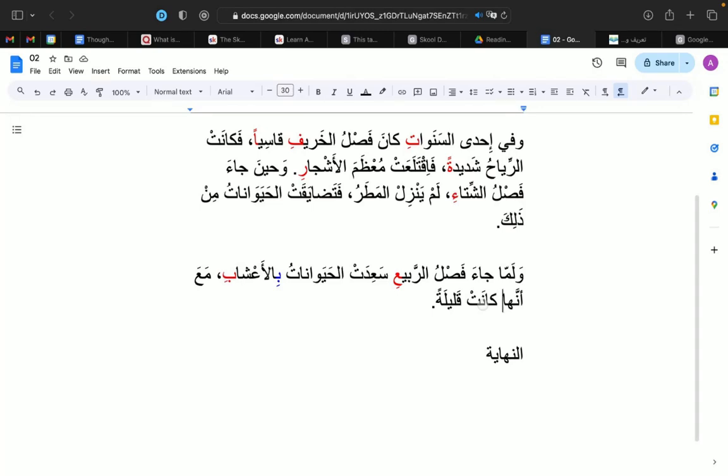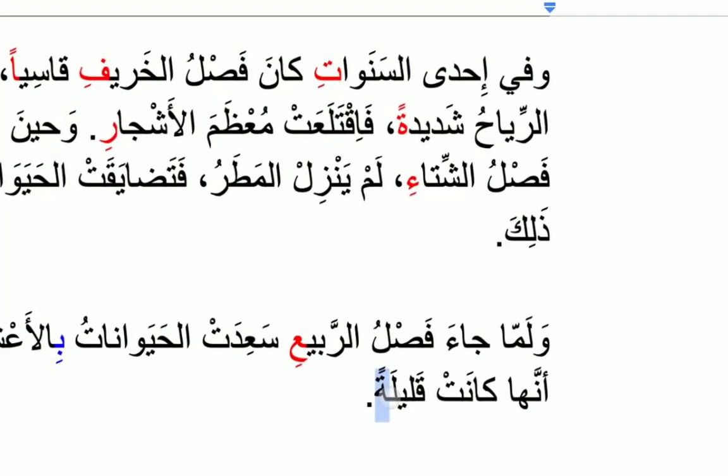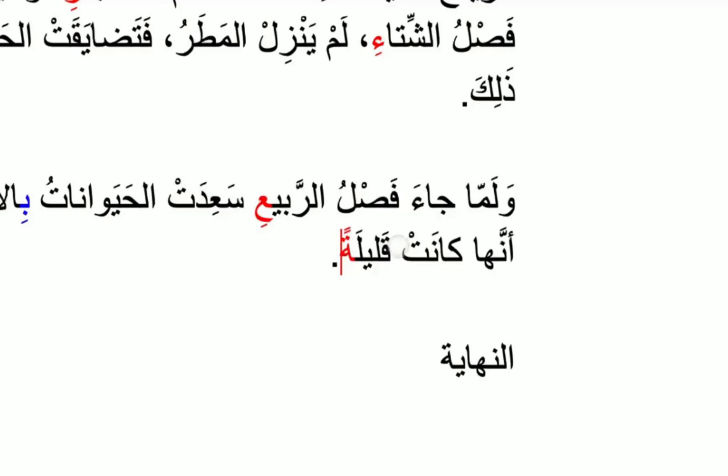The "like" is one verb, and "to be" is the second verb. مع أنها كانت قليلة, although it was little, and قليلة gets تنوين الفتحة at the end because it's the object and it doesn't have a definite article al. It's the object of the verb كانت, which is "to be."